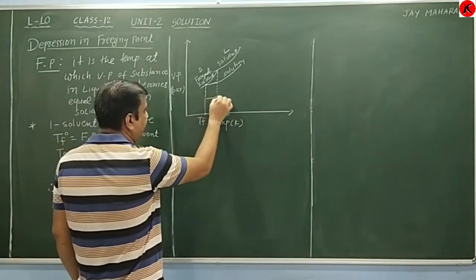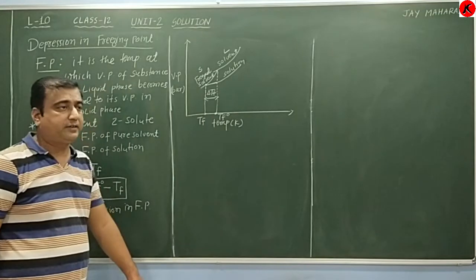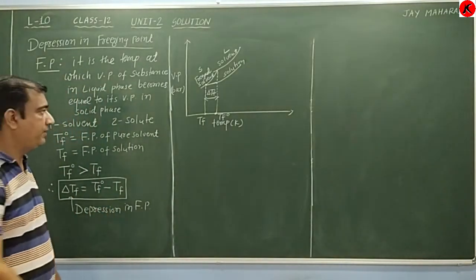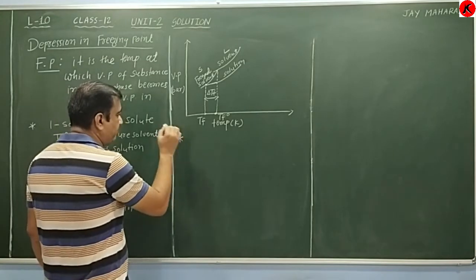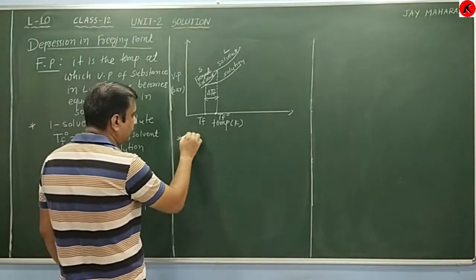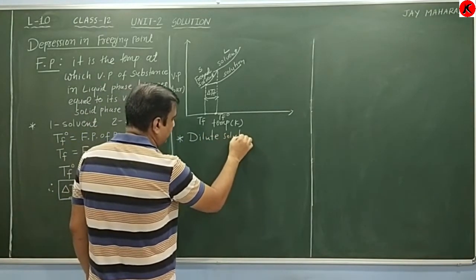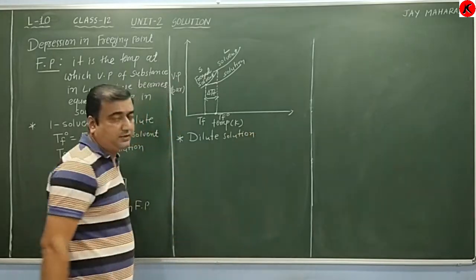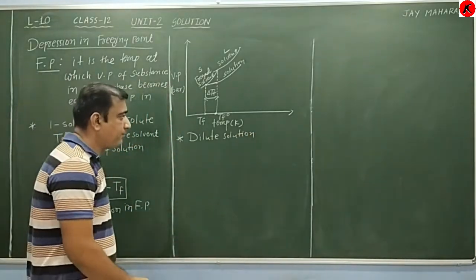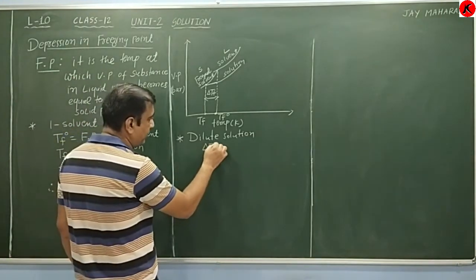Now this temperature difference is known as delta Tf, and delta Tf is known as depression in freezing point. Now how to calculate depression in freezing point? For dilute solutions, experimental results show that the depression in freezing point is directly proportional to the molality of the solution.